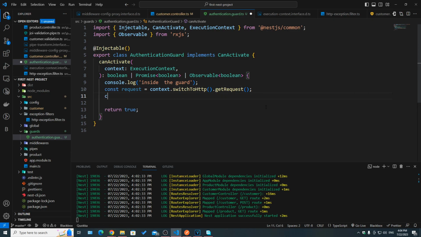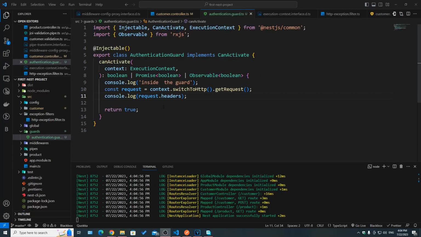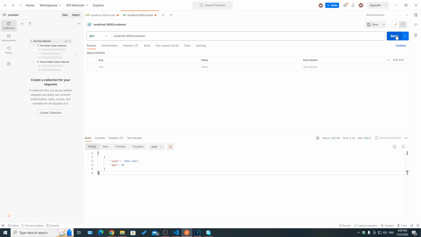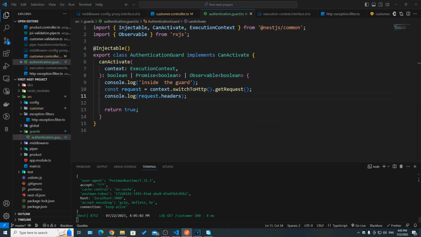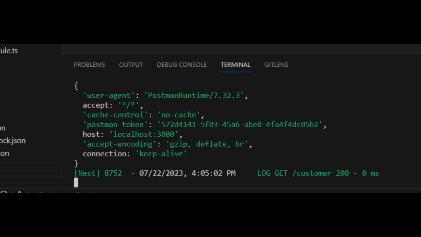We can also say console.log, for example, let's say request.headers to print the headers. Let's open Postman and hit on get send. And as you can see here in the logs, we can see that we actually got the headers of that request that we sent. Accept, cache control, host, localhost 3000, connection.